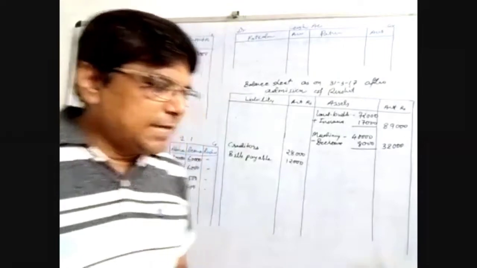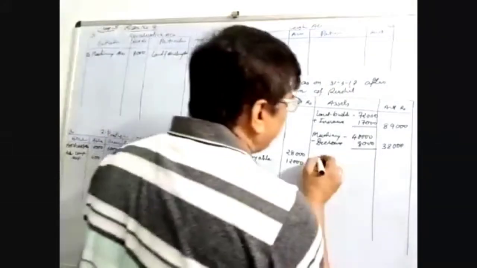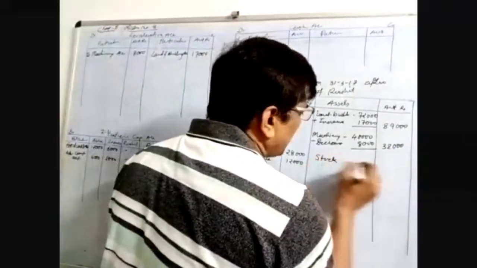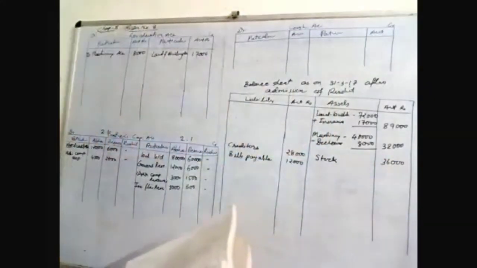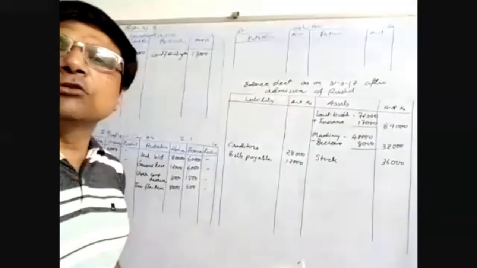Stock 36,000. No adjustments, so write in the same place. Stock 36,000, asset side only. No change in it.